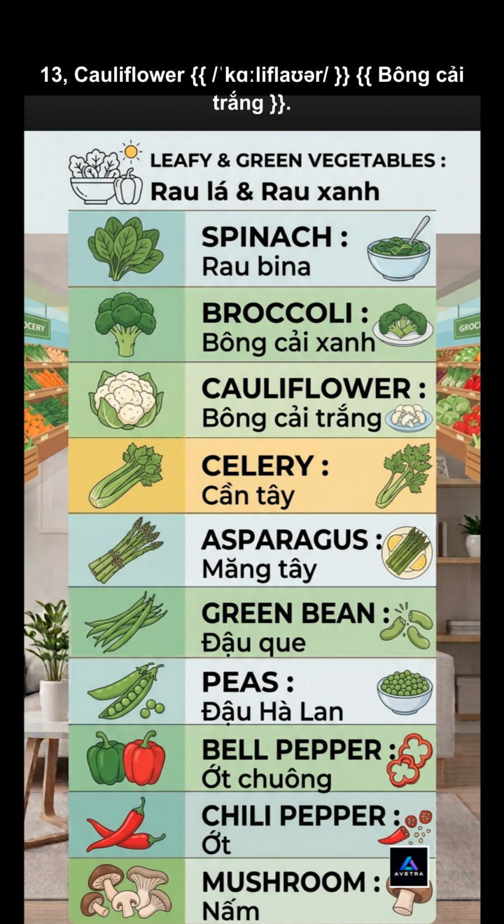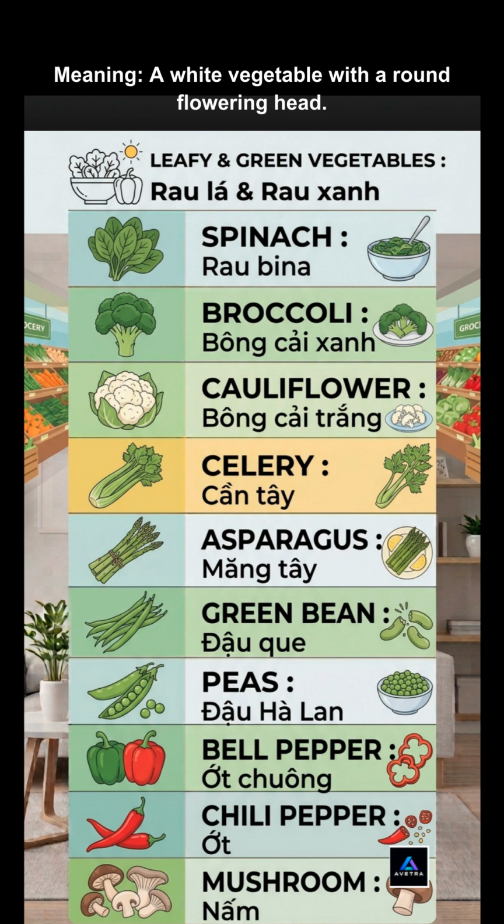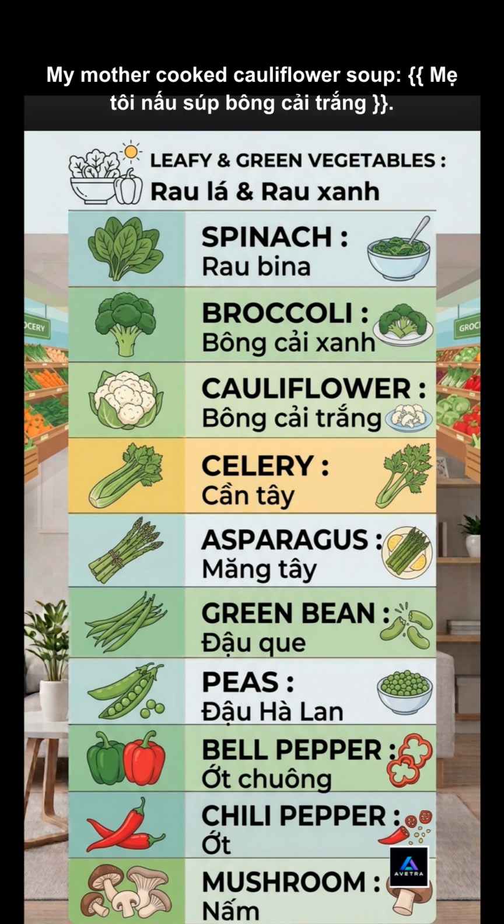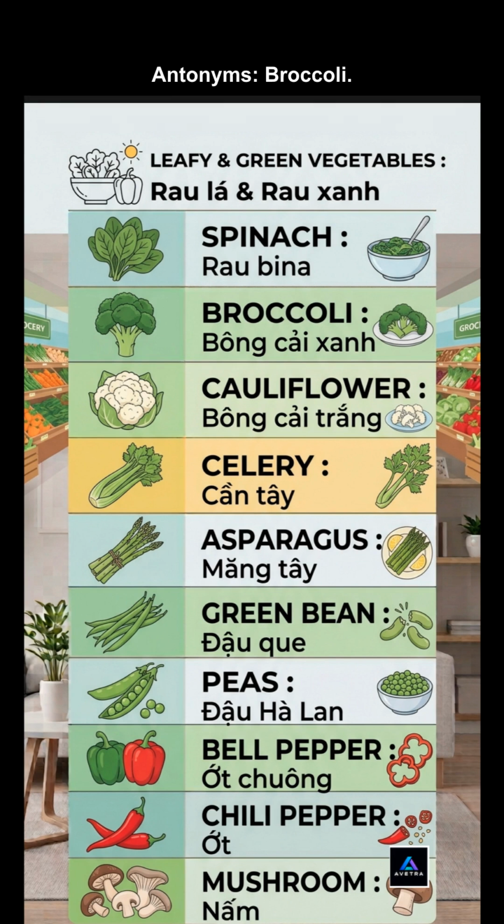13. Cauliflower. Meaning, a white vegetable with a round flowering head. Example: my mother cooked cauliflower soup. Antonyms: broccoli.